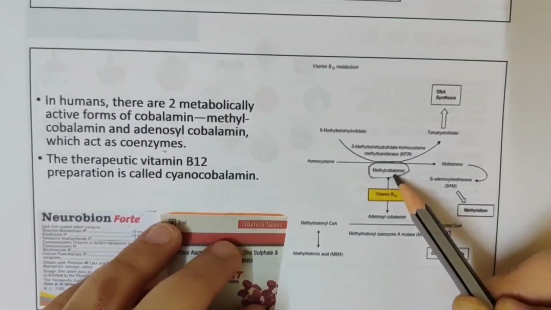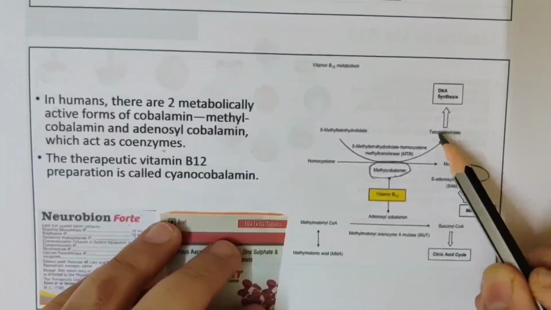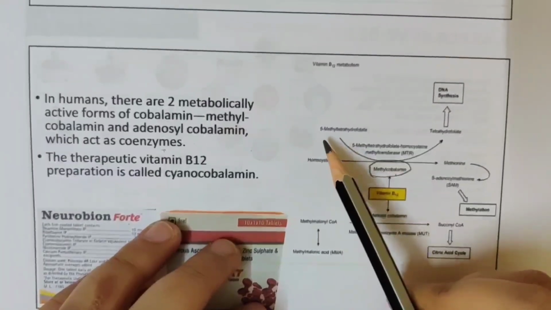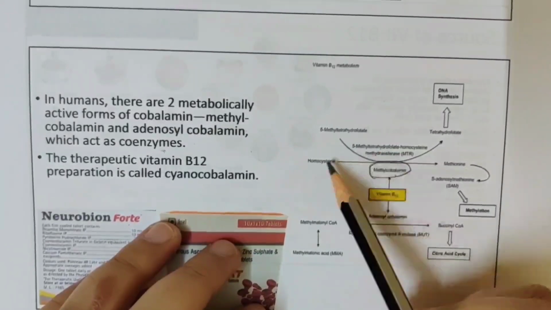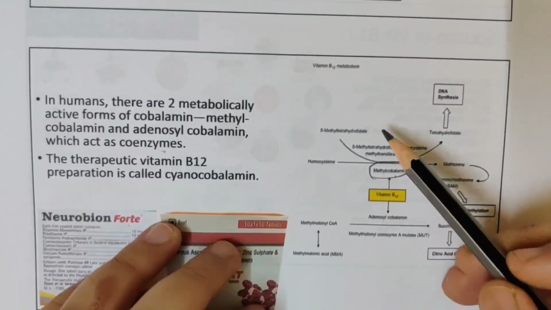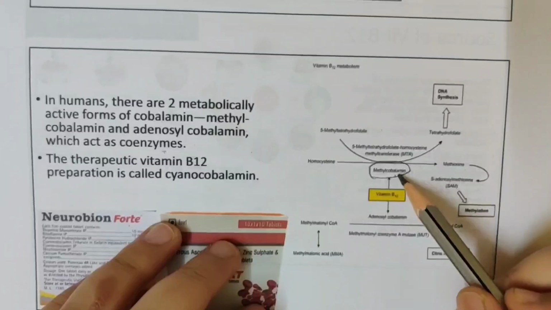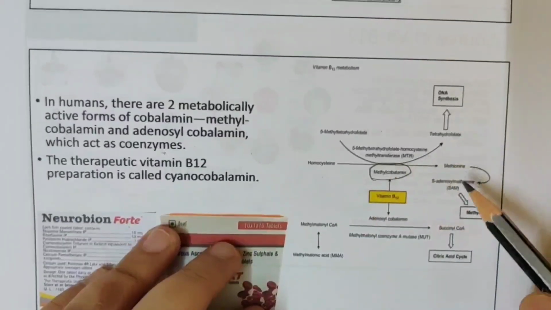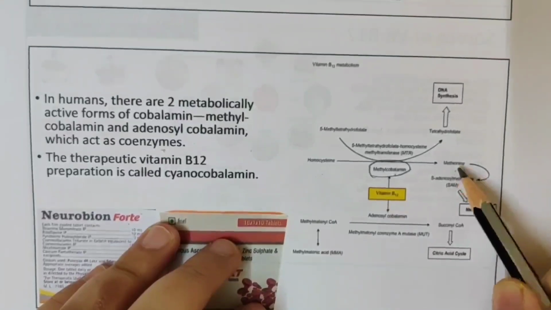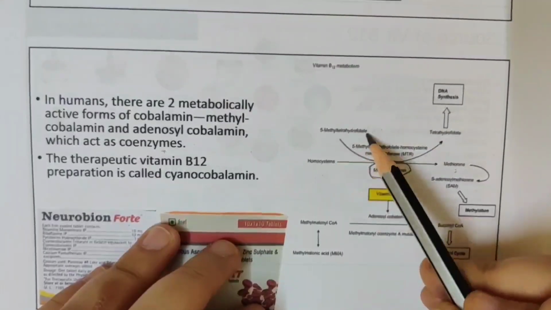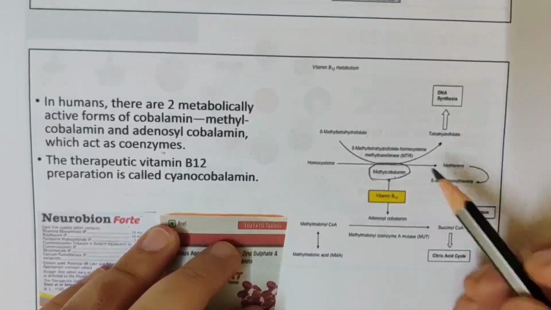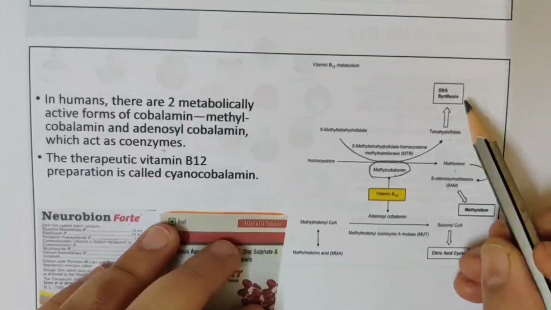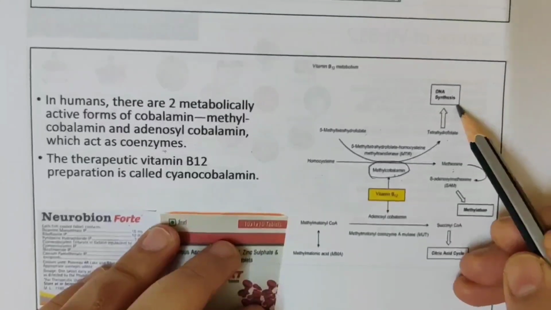Along with this, 5-methyl tetrahydrofolate will become tetrahydrofolate. So for these two reactions to occur, you need methylcobalamin, that is vitamin B12. This tetrahydrofolate will then take part in DNA synthesis.